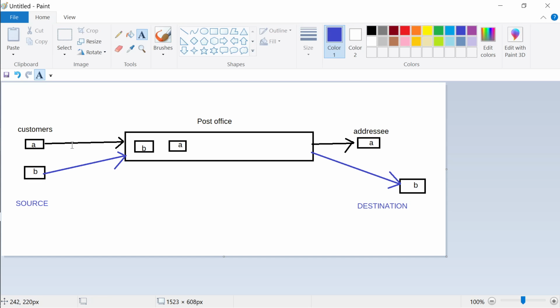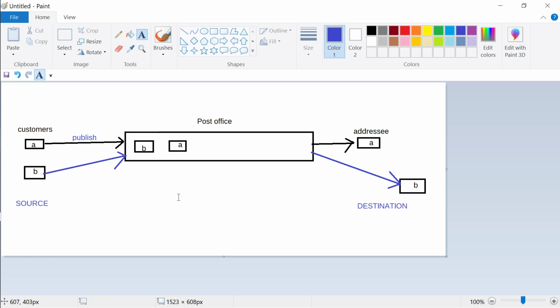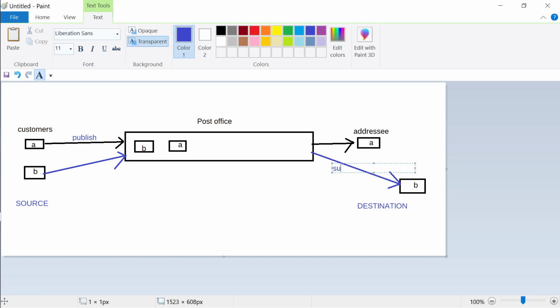Customers publish information. Publish is like going to the post office and putting your letter in, telling the post office, I put it in the queue, publish. On the other side, the opposite of publish is subscribe.